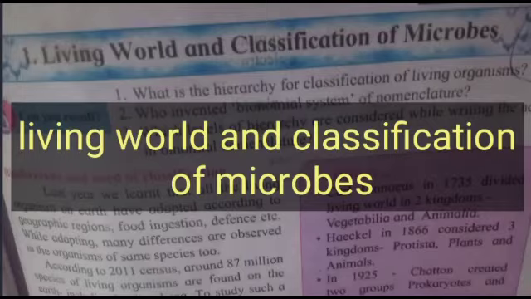Living organisms: prokaryotic, kingdom 1, Monera. Eukaryotic: unicellular, kingdom 2, Protista. Multicellular: kingdom 3, Fungi, cell wall present but organisms can't perform photosynthesis; kingdom 4, Plantae, cell wall present and organism can perform photosynthesis; kingdom 5, Animalia, no cell wall.